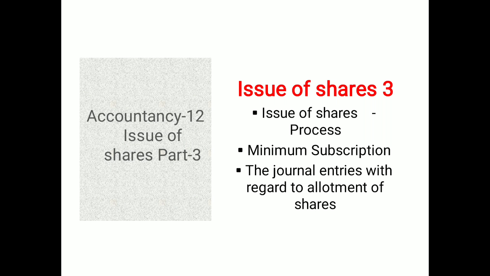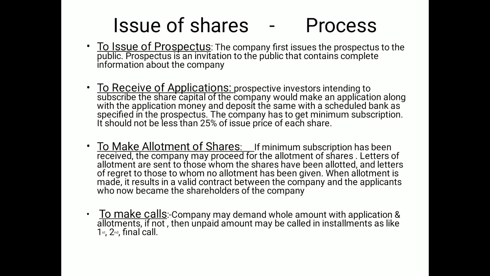Today I will tell you about the shares process, how to issue, the minimum subscription concept, and the journal entries regarding the allotment of shares. First, you may see here the process is listed with four heads: to issue the prospectus, to receive the applications, to make the allotment of shares, and to make calls. As part of the process, we should not disorder the steps.